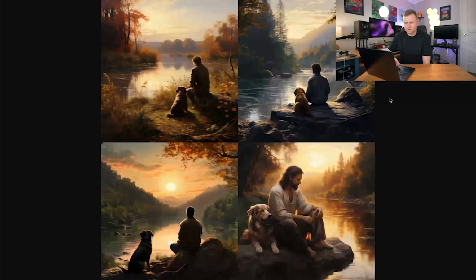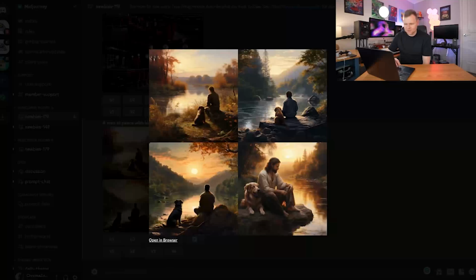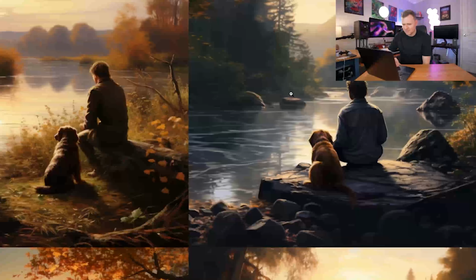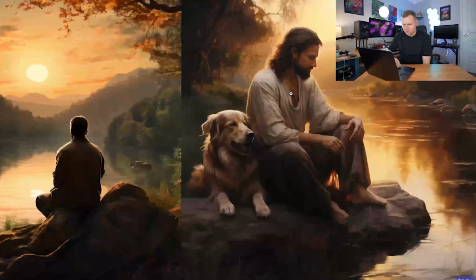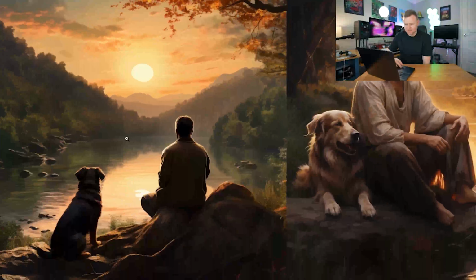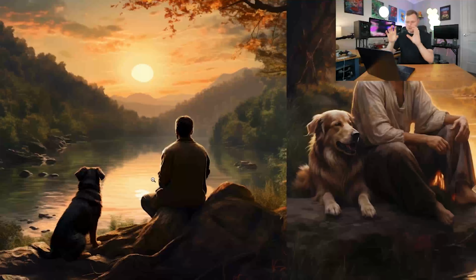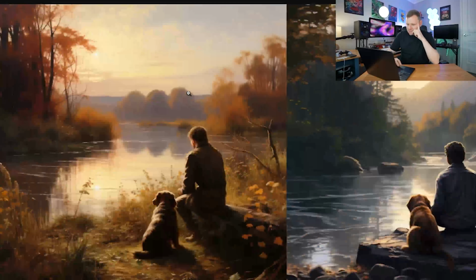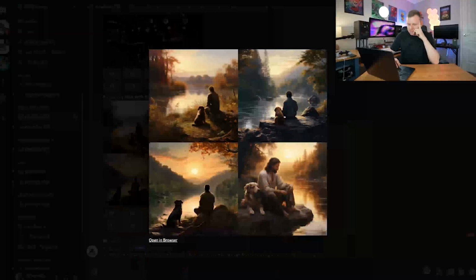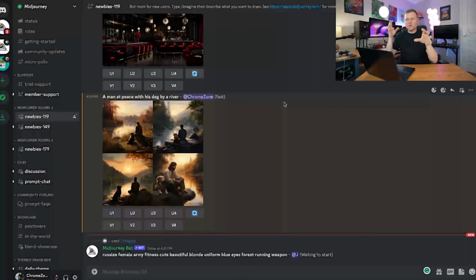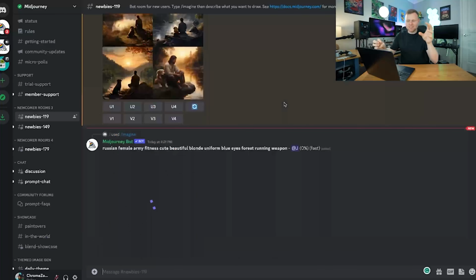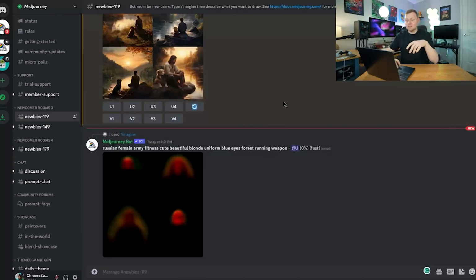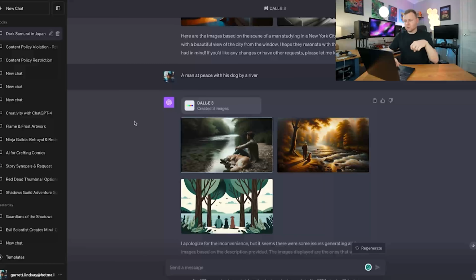I definitely feel that Midjourney won this round because it really captured the essence of what I was going for. So I wanted to see an image like this, exactly like this. 2 main characters in the foreground, and we've got the background with the river. It just looks beautiful, really captures the essence of what we're going for. So I'm very happy with Midjourney at this point. So we're 2 for 2. We've got Midjourney getting 2, and then we've got ChatGPT with 2 wins there as well.